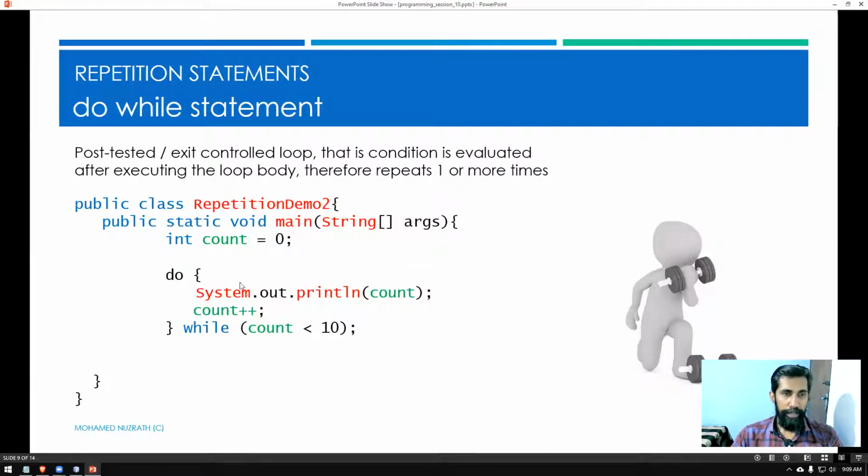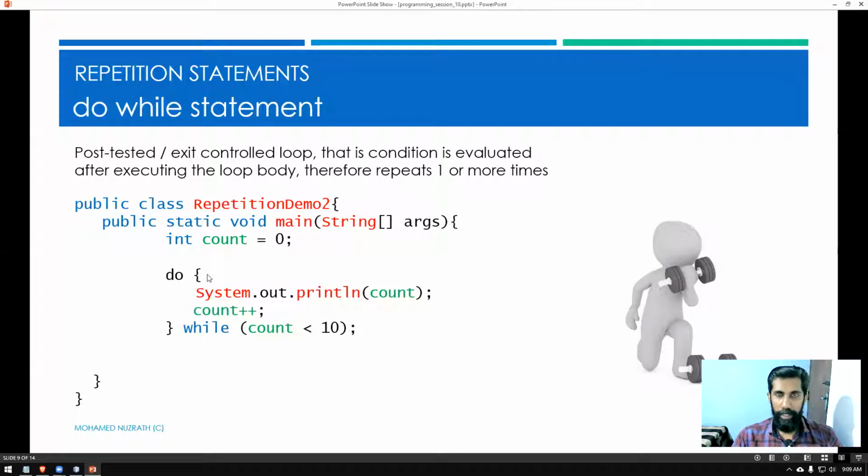The next one is completely opposite to what you saw in the while loop. A do while loop, you can see the syntax. If you take a look at the syntax down here, you have a keyword called do, but next to the word do, there is nothing to evaluate.